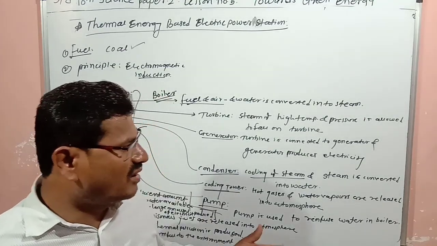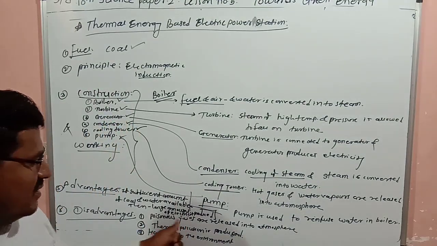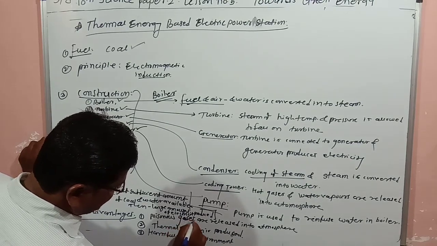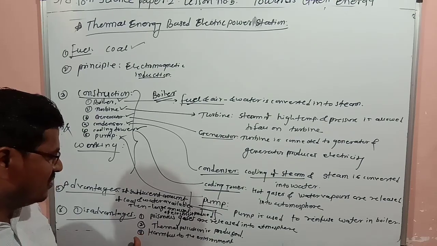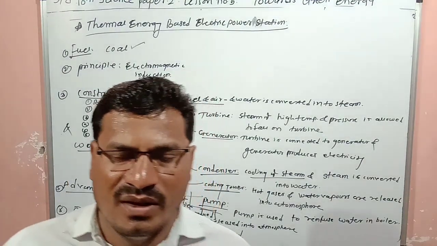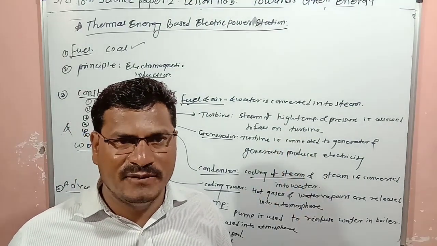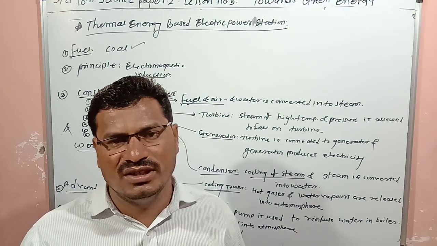This one is the advantage. And disadvantages: poisonous gases are released into the atmosphere. Thermal pollution is also caused, and it is harmful to the environment. So related to this thermal power plant, diagrams and energy conversion, that one we'll study in the next video.